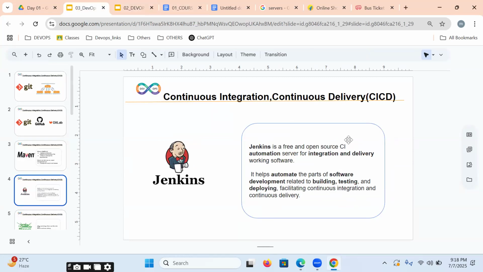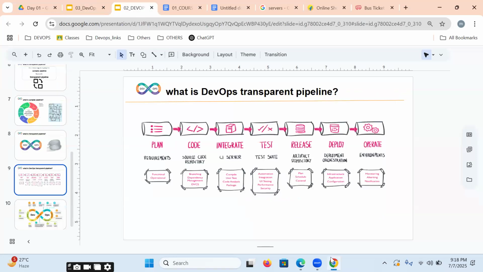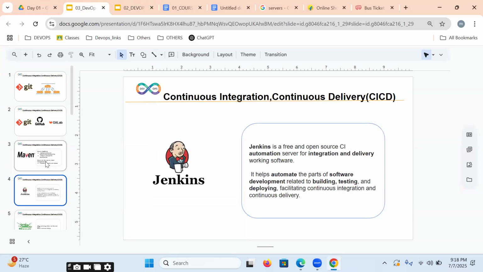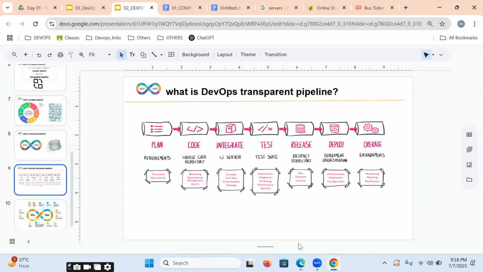Jenkins. Jenkins is a CI automation tool. With the help of Jenkins itself, we are going to implement continuous integration and continuous delivery. The entire CI/CD process we can automate with the help of Jenkins itself. Continuous integration means making working software, and then delivering it.